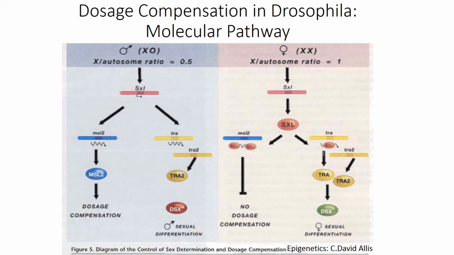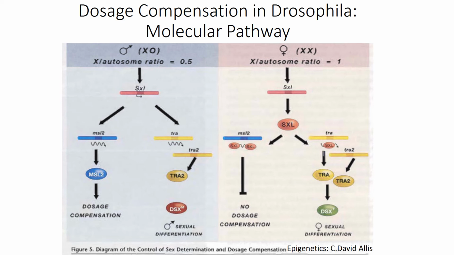The key target of SXL in the dosage compensation pathway is the MSL2 mRNA, as shown in the figure in the blue color. SXL is normally present only in females as we described before, where it represses translation of the MSL2 mRNA through association with its untranslated region.